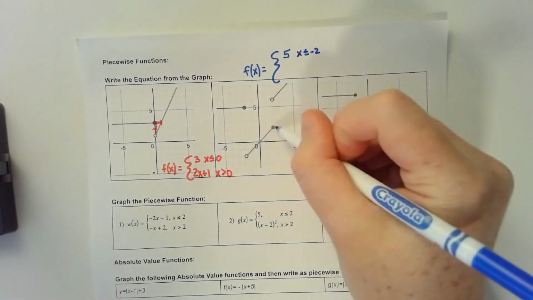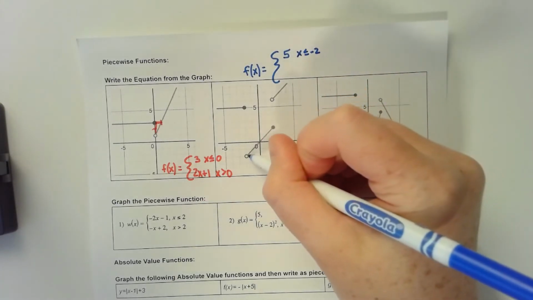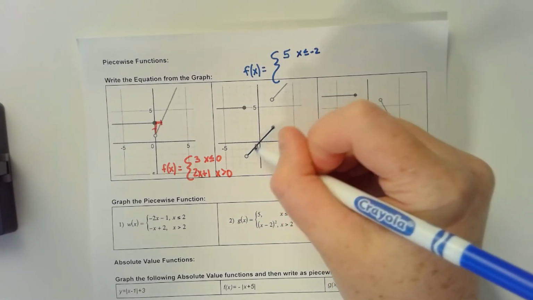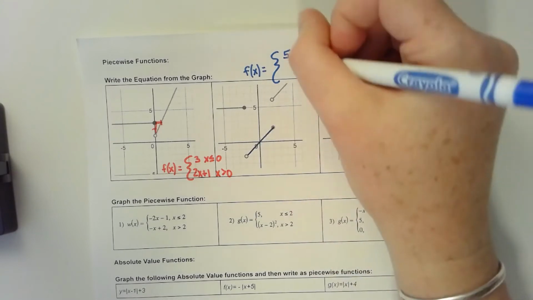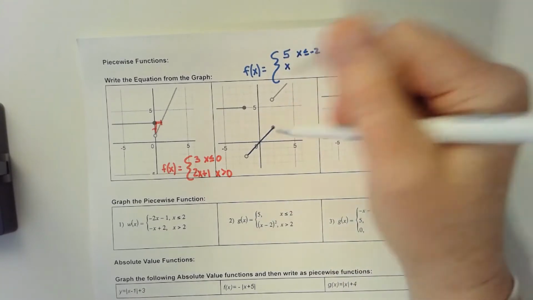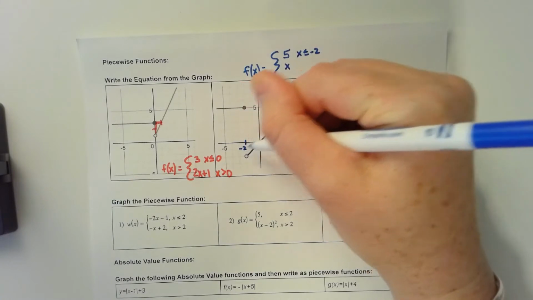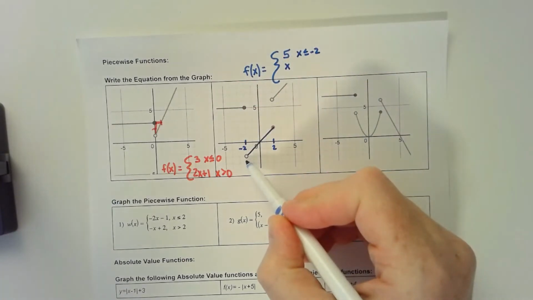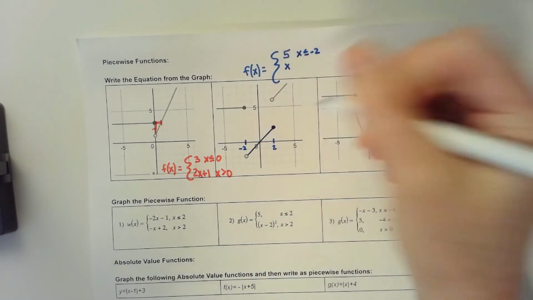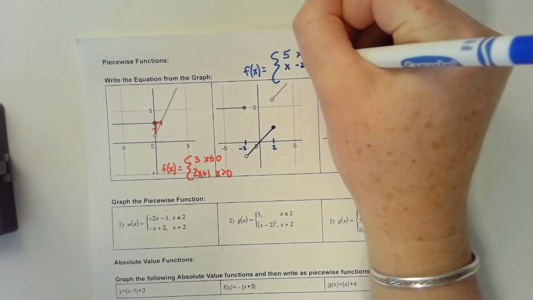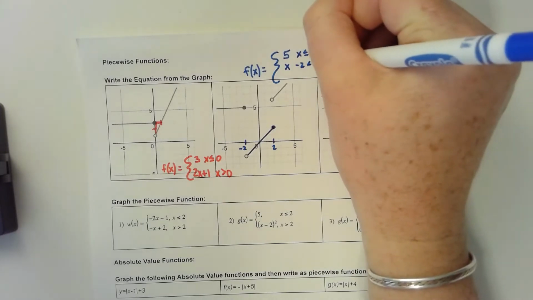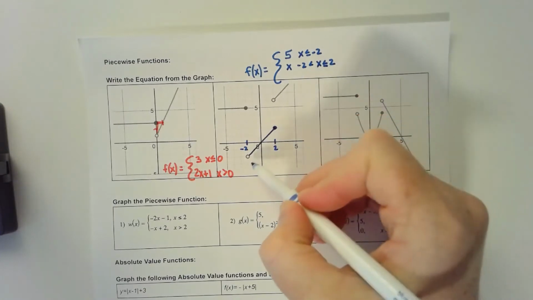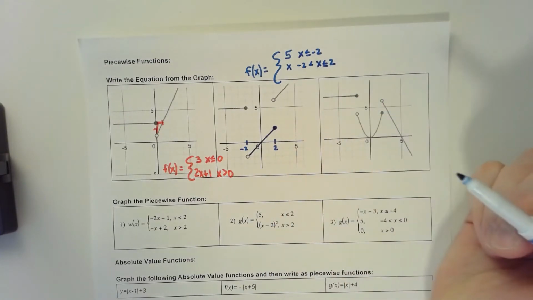This piece in the middle goes from, let's first pick out the equation of the line. So it has a slope, it looks like, of just 1 and a y-intercept of 0. So that's just x. And then it's between negative 2 and positive 2, and it's not equal to negative 2, but it is equal to positive 2. So we need to put x is in between 2 and negative 2, and then it's equal to 2, but not equal to negative 2. So that's it for that part of the graph.